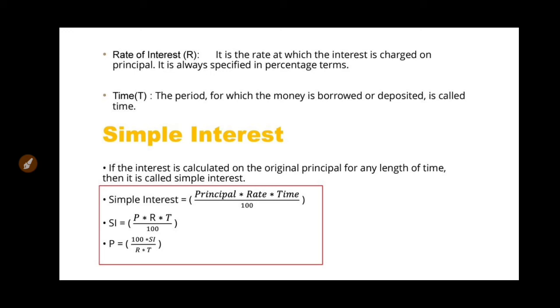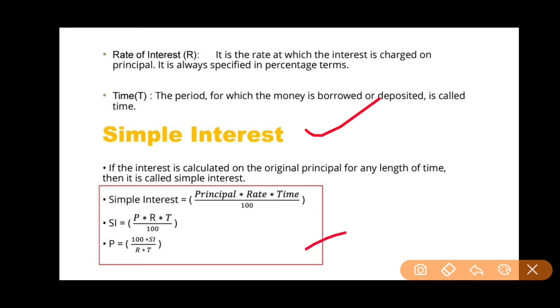So I will tell you the definition of simple interest. If the interest is calculated on the original principal for any length of time, then it is called simple interest. It is as simple as possible.